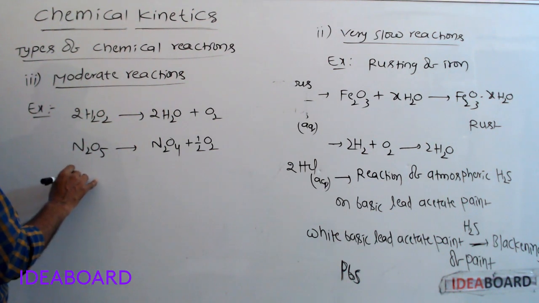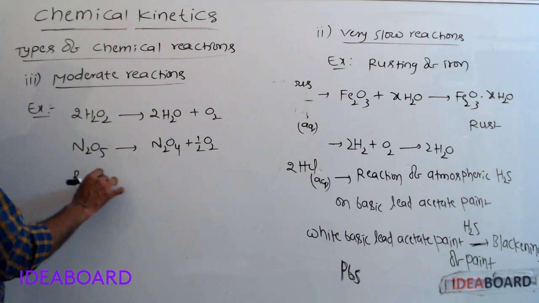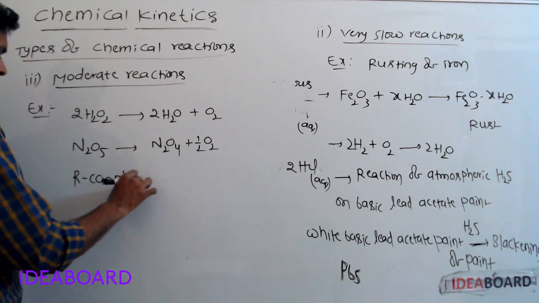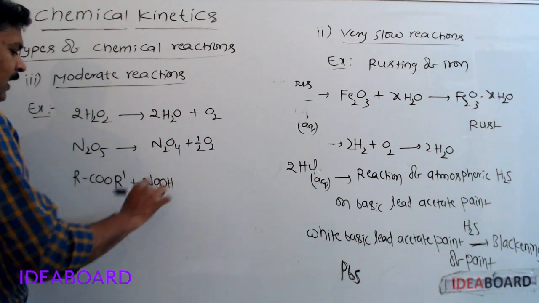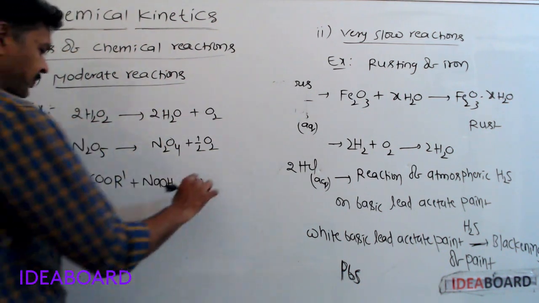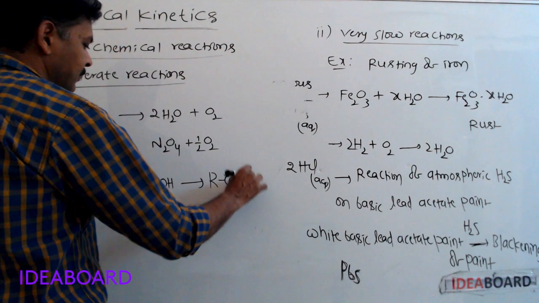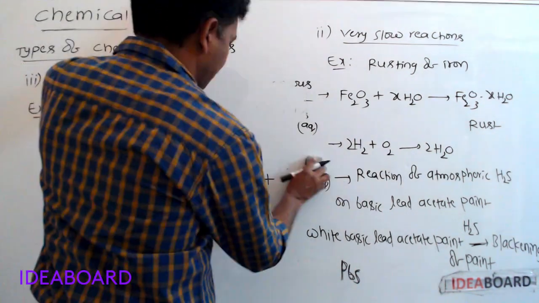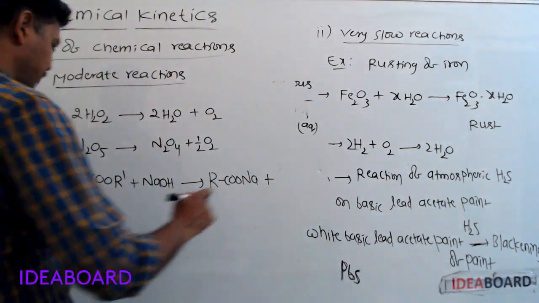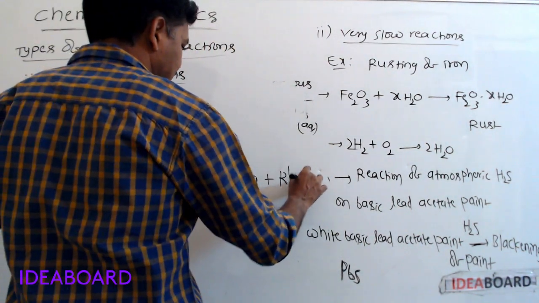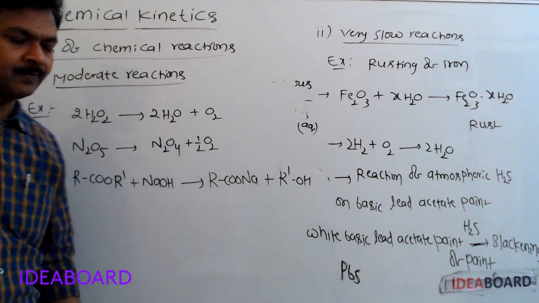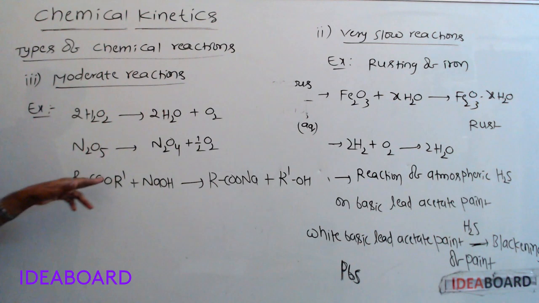Hydrolysis of ester: this is an ester, and hydrolysis with alkali, sodium hydroxide, gives RCOONa plus R-OH, carboxylate salt plus alcohol. That is alkaline hydrolysis of ester.